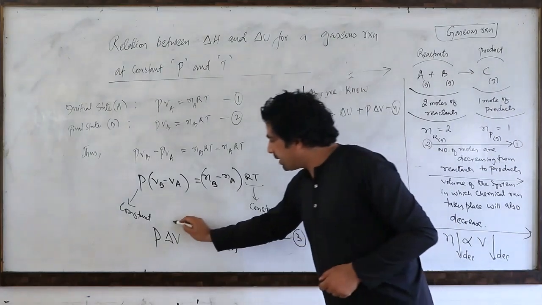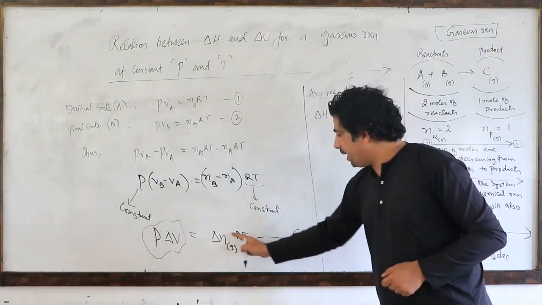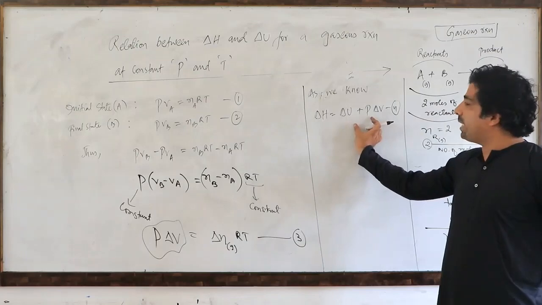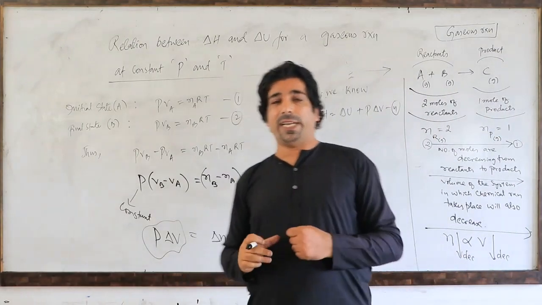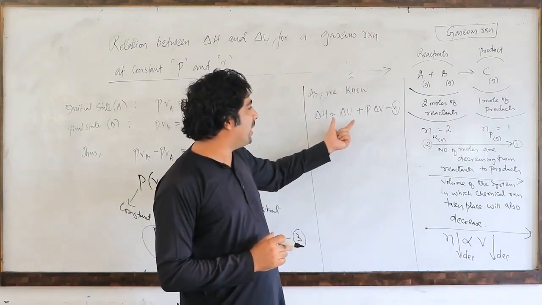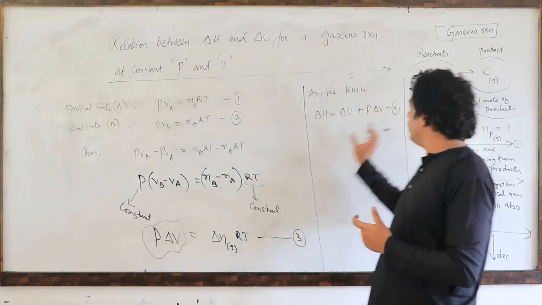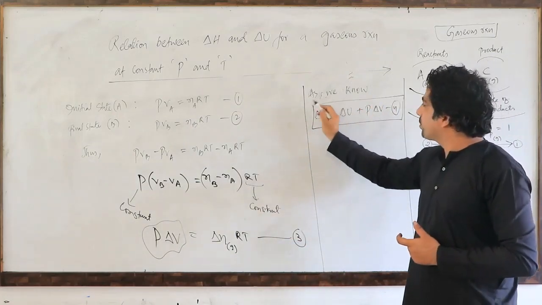Now look here. What is P delta V equal to? P delta V is equal to delta n RT. So this equation I have taken from the previous class discussion, where I told you that delta H is equal to delta U plus P delta V. Correct? So now what is the use of this equation? Let me tell you.